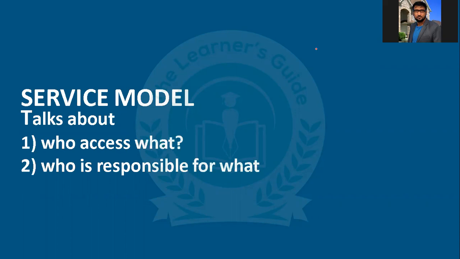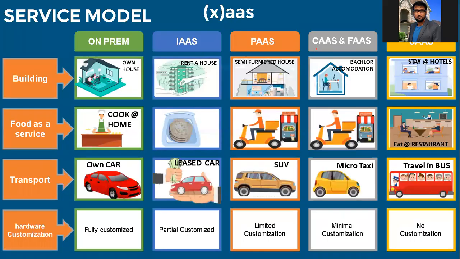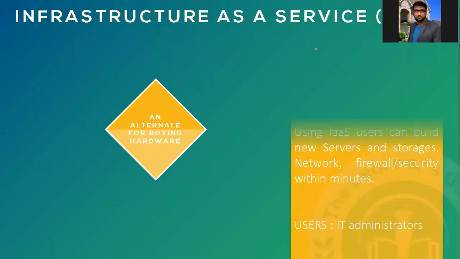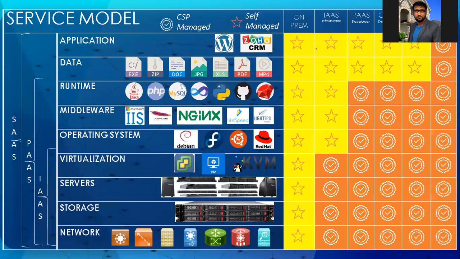in the sense, whatever infrastructure you have deployed in the deployment model, whether it's a hybrid case or multi-cloud or community cloud, in all these, who is accessing what? Who is responsible for what is what a service model is. Now, I'll come back to this slide a little later. First we'll talk about service model.